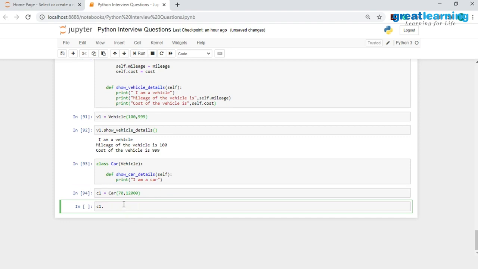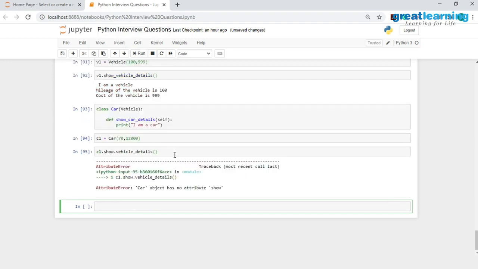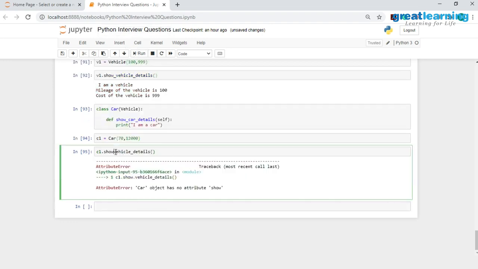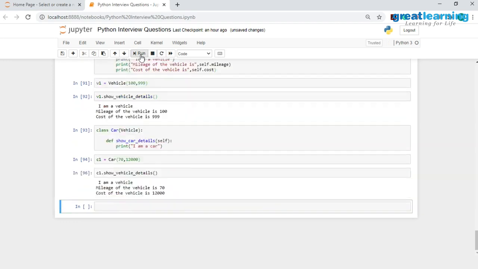Now I can go ahead and invoke the method of the parent class. So here I will have c1.show_vehicle_details. I'll keep this as a small d, and when I hit run, this has to be an underscore and not a period. As you see, I'm able to invoke "I'm a vehicle," and since I've passed in the values of 70 and 12,000, you would see that the mileage of the vehicle is 70 and the cost of the vehicle is 12,000.